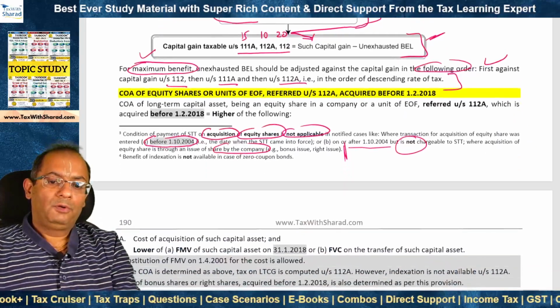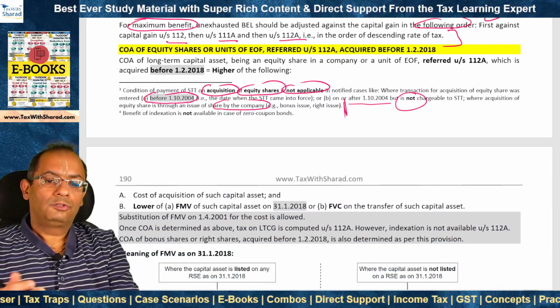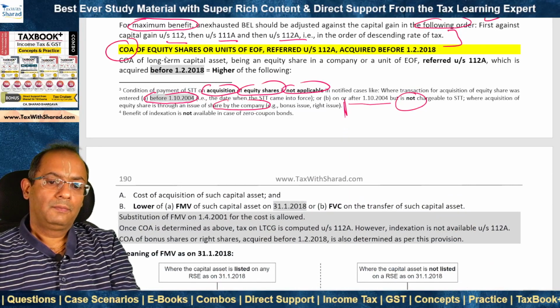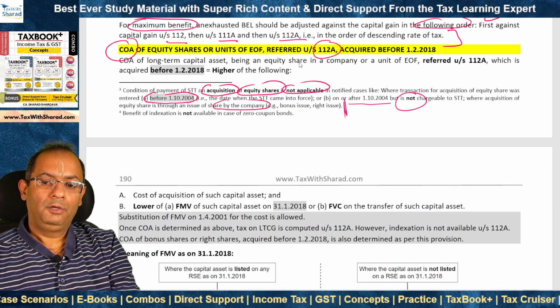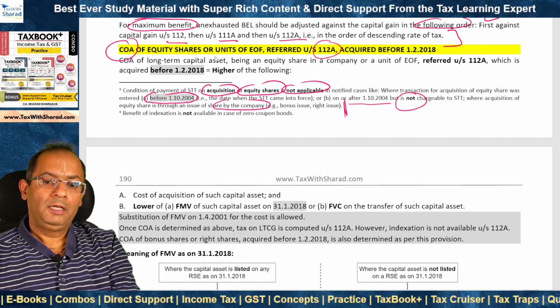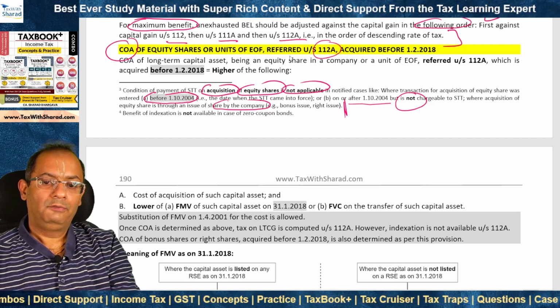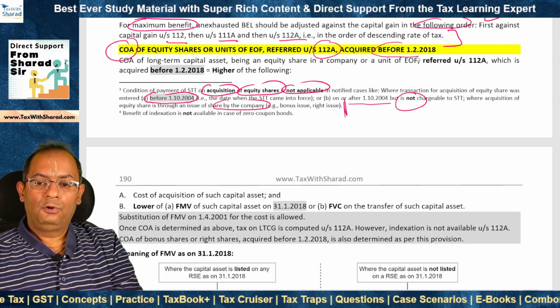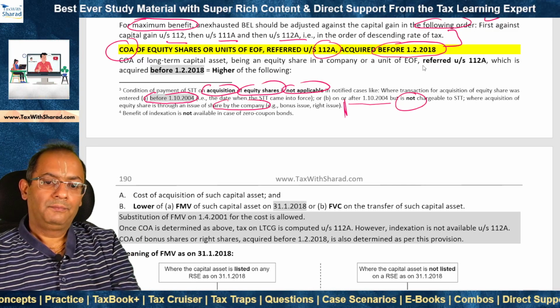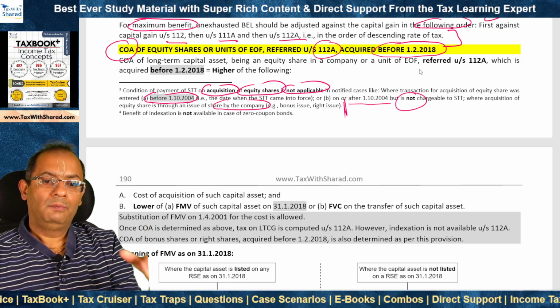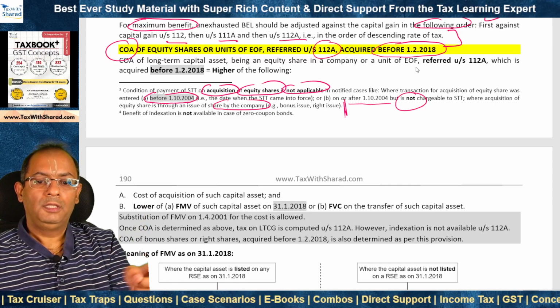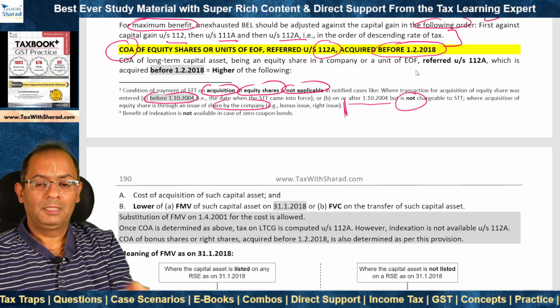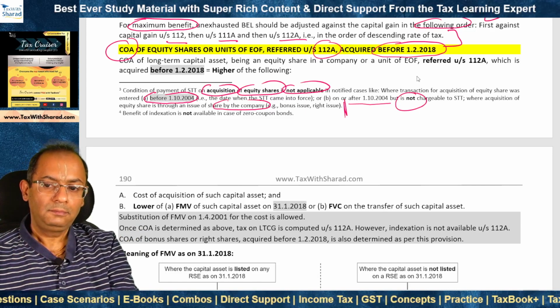Now there is a special provision for computing cost of acquisition where we are talking about section 112A, that means equity shares or units of an equity oriented fund. If this capital asset has been acquired before 1st February 2018, then there is a special mechanism to compute cost of acquisition, which we then use in computing capital gain taxable under 112A.